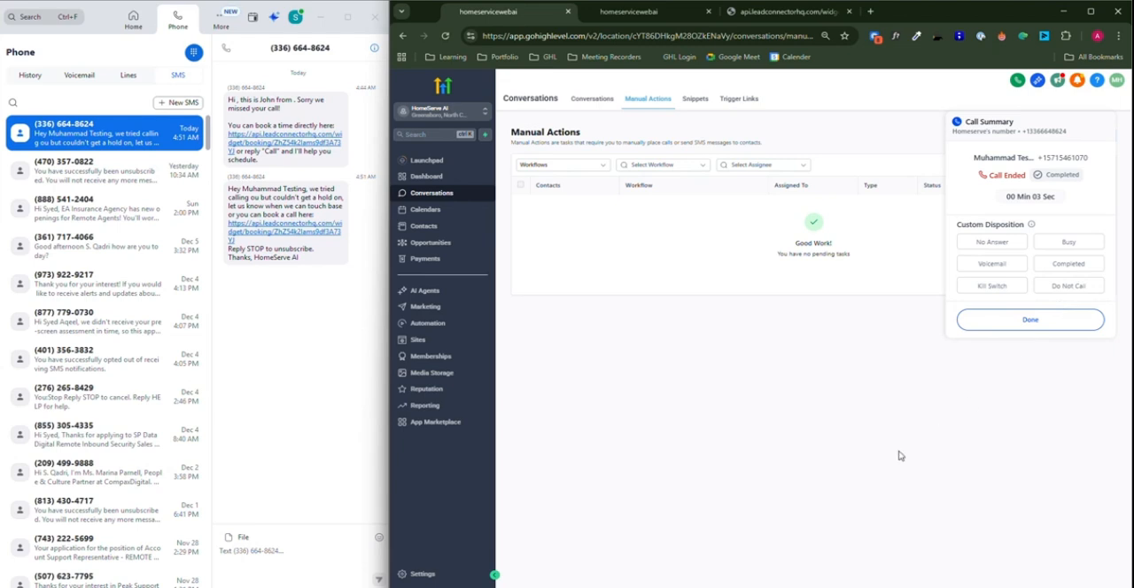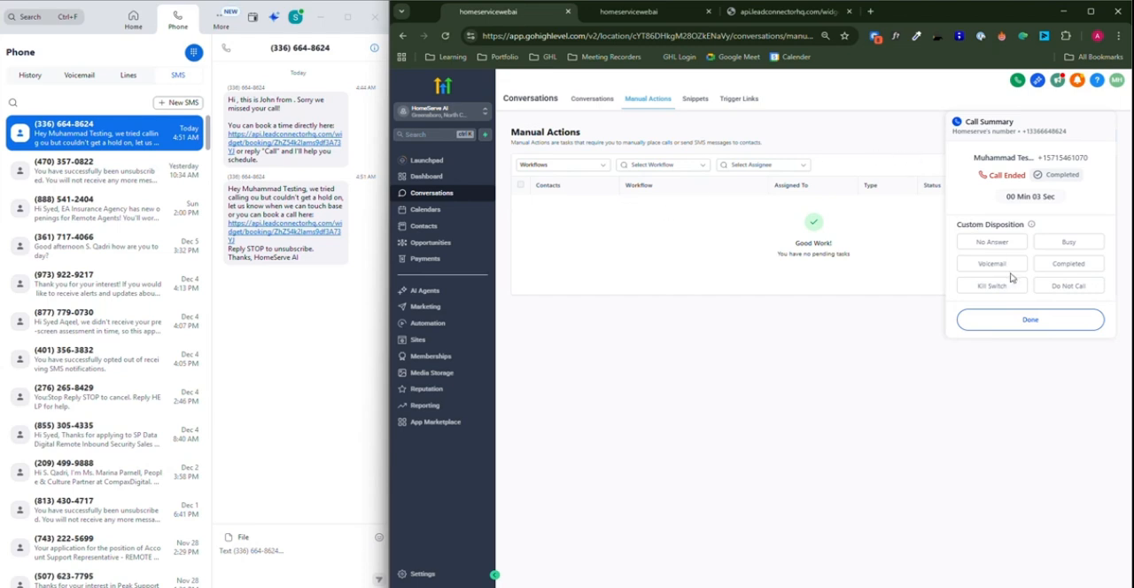Completed basically just means that we did the call and the call was completed. It was a sale, whatever the situation was, but the call was completed. Voicemail basically means when we leave a voicemail and dispose it as voicemail, it will give a tag to the lead that the voicemail was sent to them.